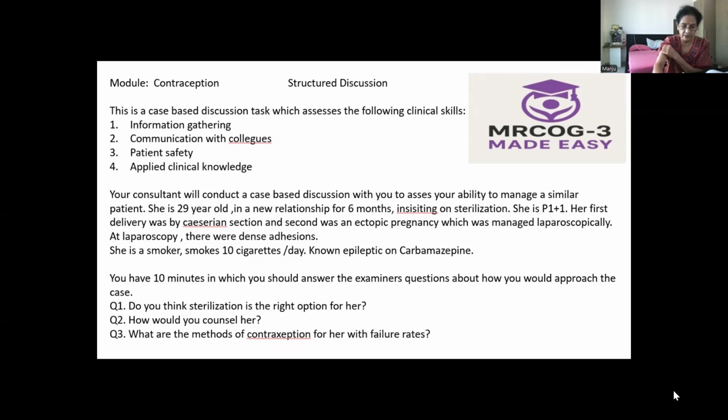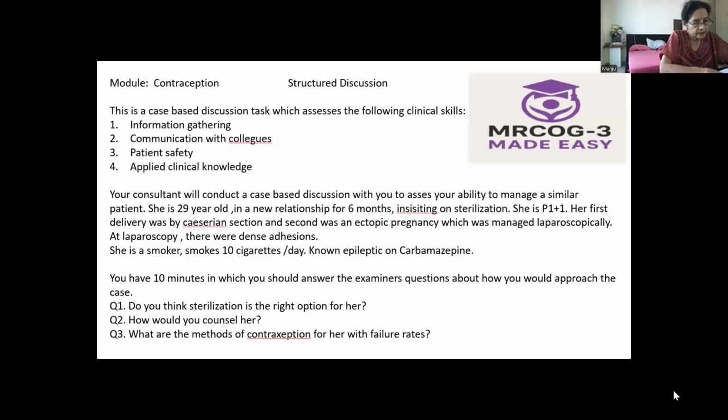These devices can be used in all ages, during breastfeeding, in adolescents, in nulliparous women, and also in HIV positive women, and also in medical disorders like diabetes and epilepsy on enzyme-inducing drugs. So we can use these methods in all these conditions.